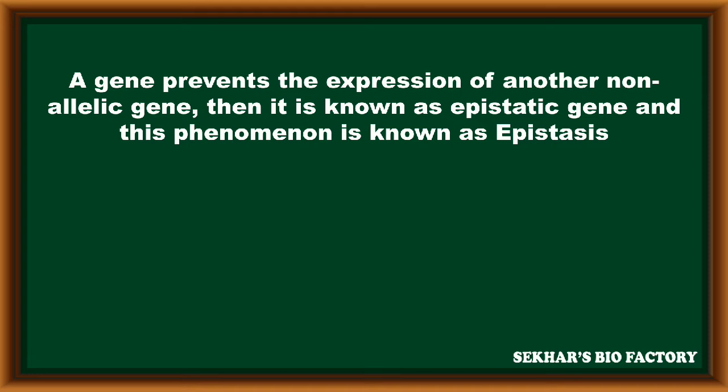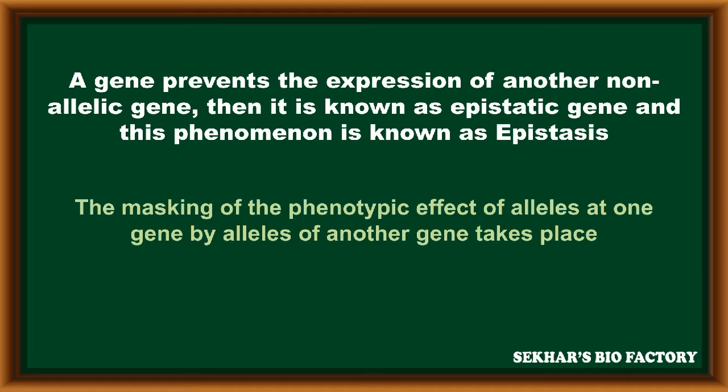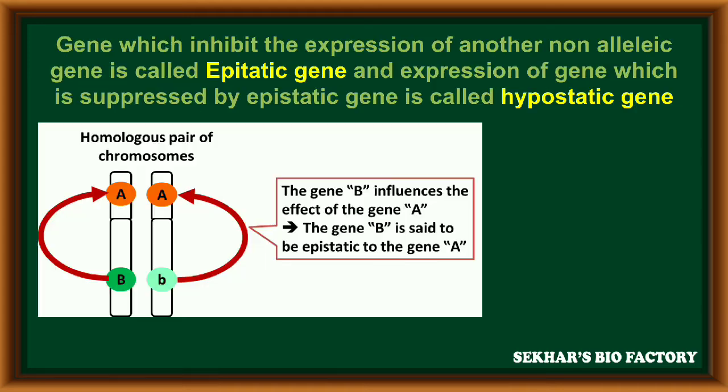This phenomenon is called epistasis. The masking of the phenotypic effect of alleles at one gene by alleles of another gene takes place in the epistasis phenomenon. The gene which inhibits the expression of another gene is called the epistatic gene. In such a condition, gene B inhibits the expression of A gene, so B gene is called the epistatic gene.